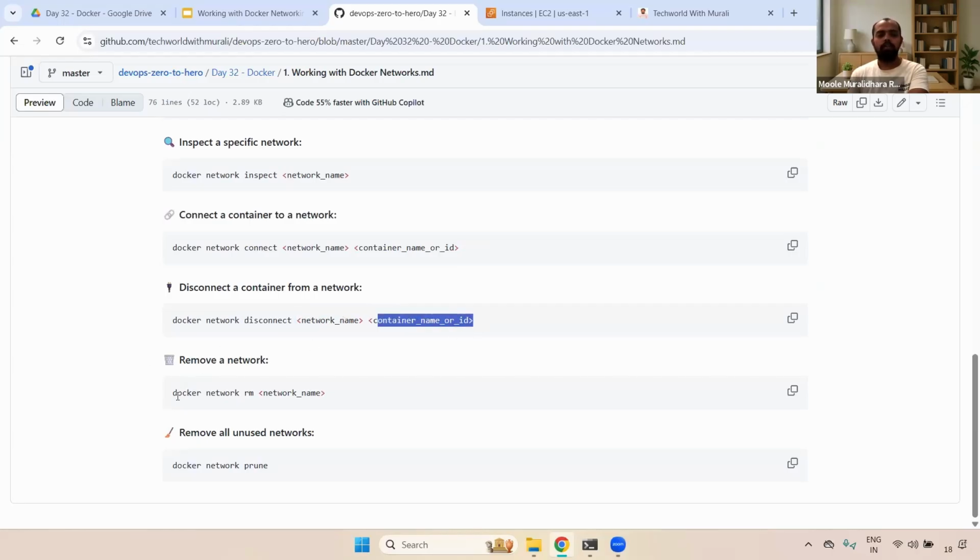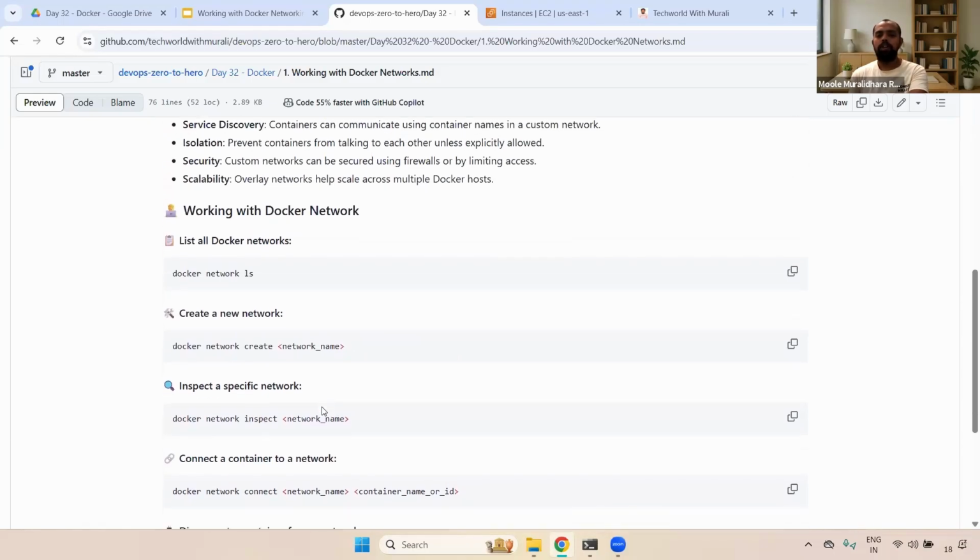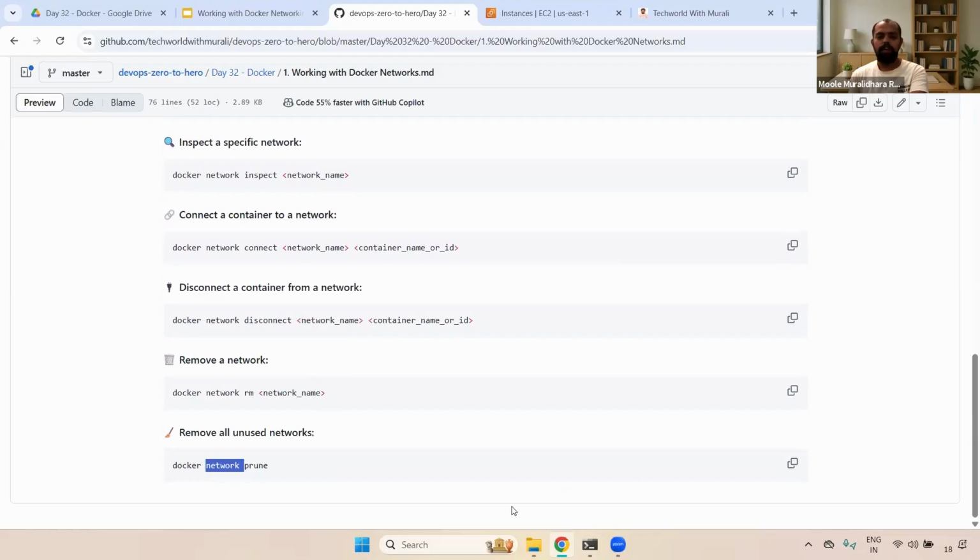Next, if you want to remove a particular network, you can use the docker network rm command with the network name. And if you want to remove unused ones, if you remember, in Docker images and Docker containers we have a prune command to remove unused images and unused containers. Similarly, if you want to remove unused networks also, we can use the docker network prune command. We can see the demo so that you will get some idea.